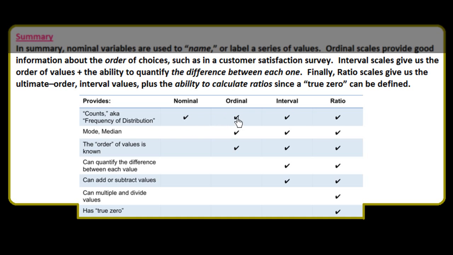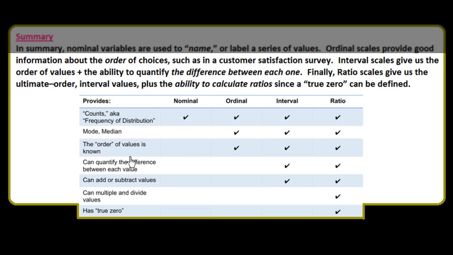all of which apply to nominal, ordinal, interval and ratio. We could give the frequency distribution to all. But mode and median we could apply to all except nominal. In nominal we could not apply the mode and median. In ordinal we could apply mode and median, as in interval and ratio.